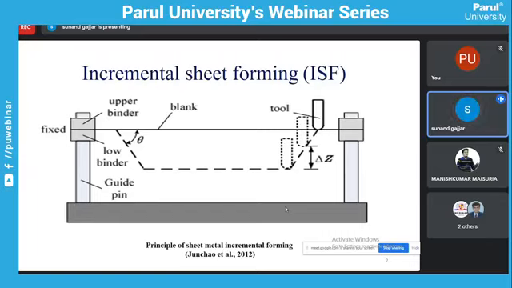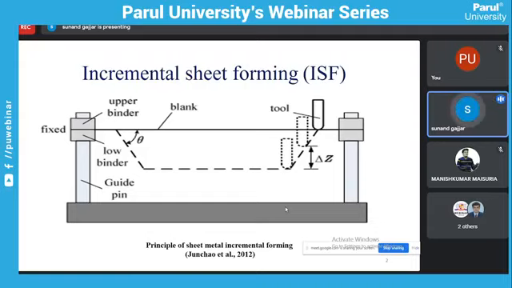So in sheet forming, we work between yield strength and ultimate strength, meaning the plastic deformation zone. These induced stresses are greater than yield and less than ultimate. So the shape will change and no fracture will be observed, because if we go beyond ultimate strength, fracture will be observed. We are going between yield strength and ultimate strength, so the shape only changes.